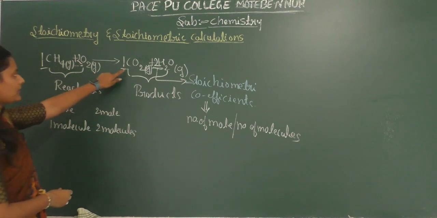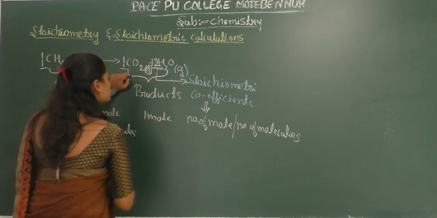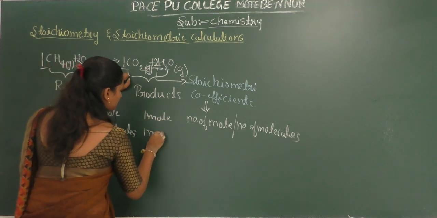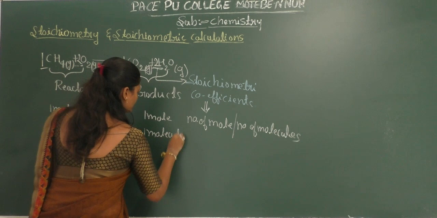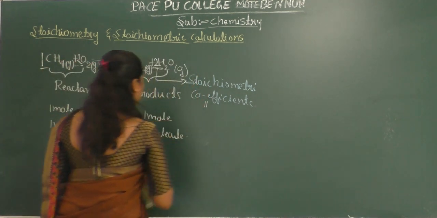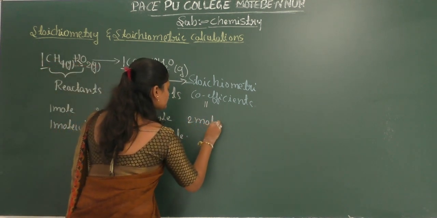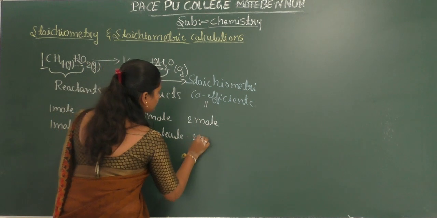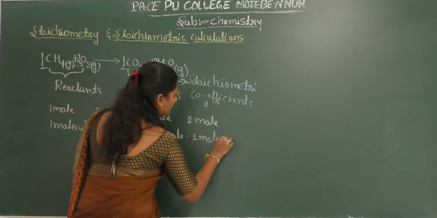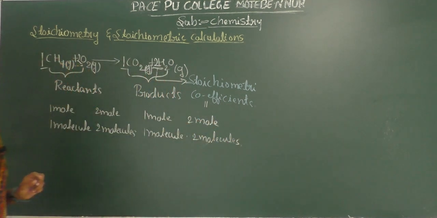In the same way, carbon dioxide is 1 mole or 1 molecule of carbon dioxide, and water is 2 moles or 2 molecules of water.